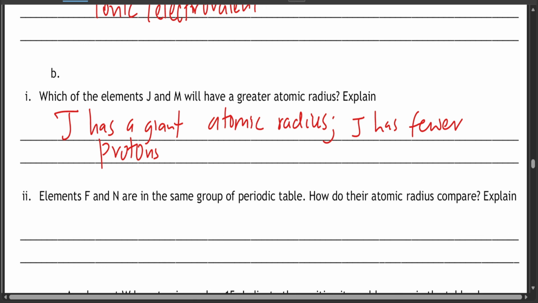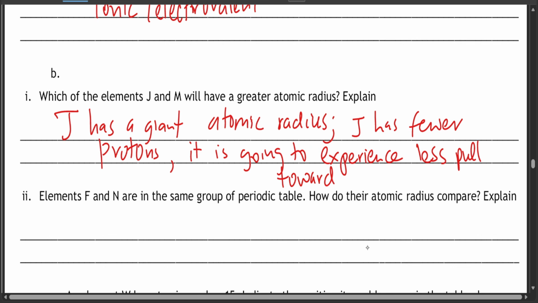I think that is easy. So J has fewer protons, so it means that it's going to have less pull. How do I answer it? The electrons are going to experience less pull towards the nucleus. That is why it's bigger.